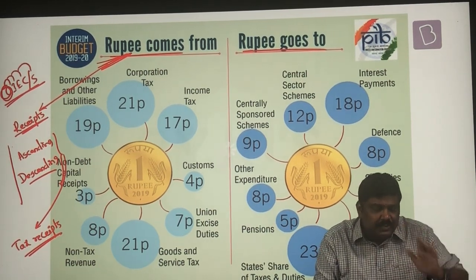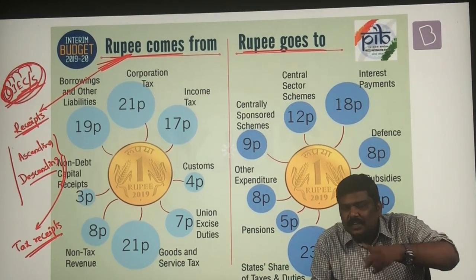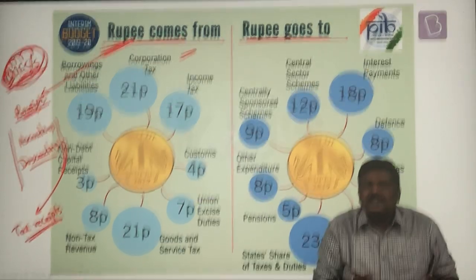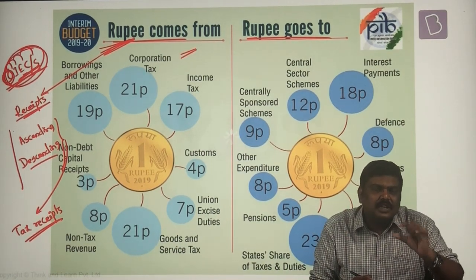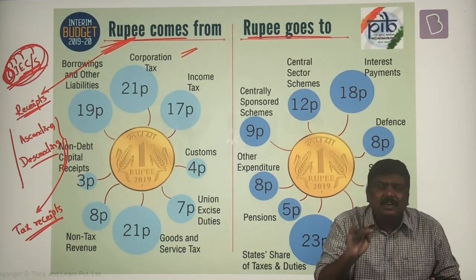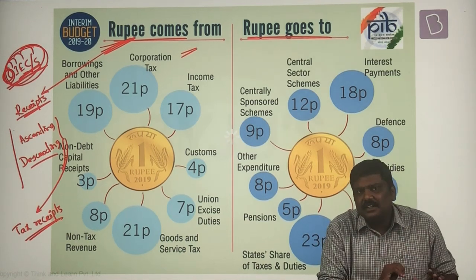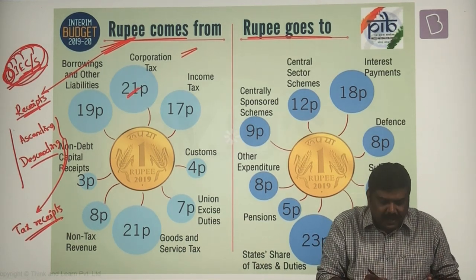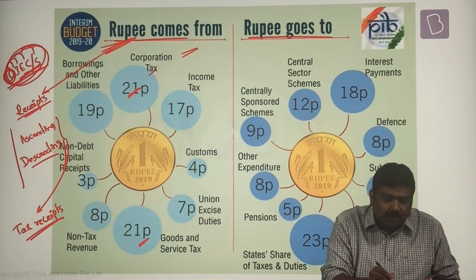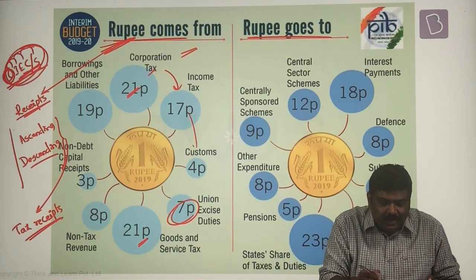But with the introduction of GST, this composition has changed and it will vary from one year to the next. So whenever you come across this kind of representation, please note down certain very important points with respect to the ascending or descending order of contribution in terms of the receipts. For example, here you can see that corporate tax as well as GST for a certain year is the same, followed by income tax, followed by the excise duties, followed by customs.